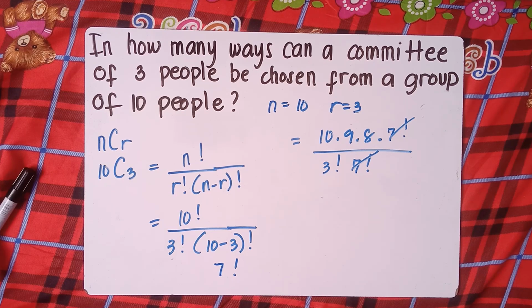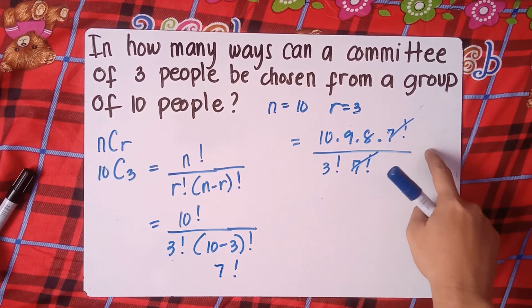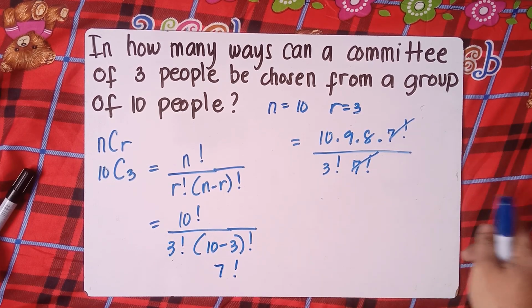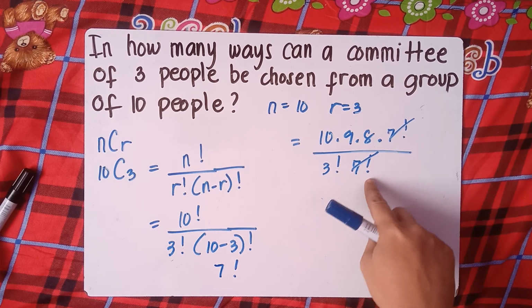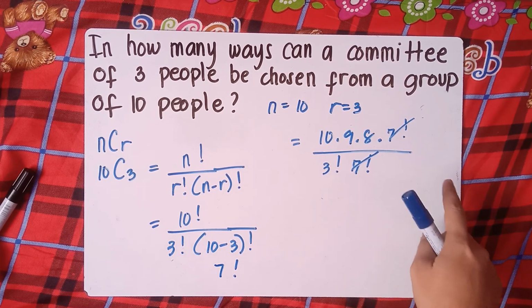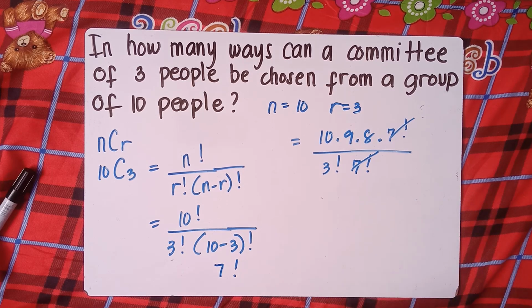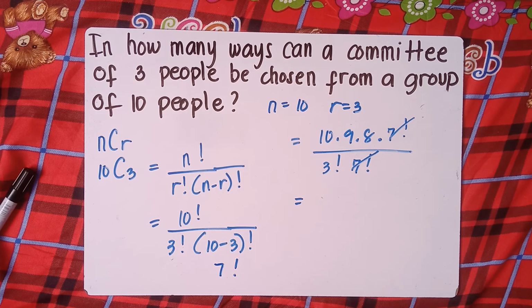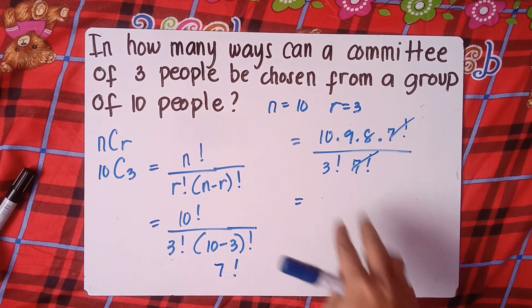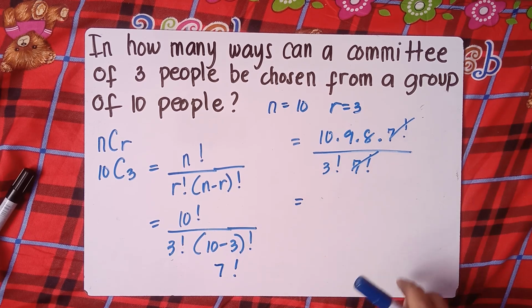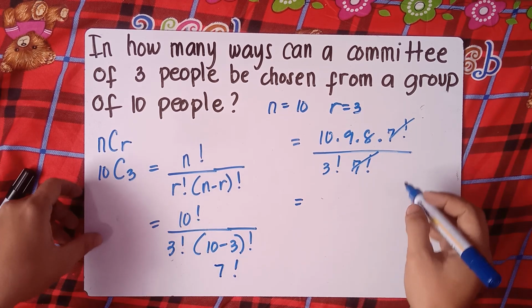You can cancel this out because 7 times 6 times 5 times 4 times 3 times 2 times 1 is the same as 7 factorial. Try to analyze, class, because if the teacher will not allow you to use a calculator, it would be really hard to multiply all of that.